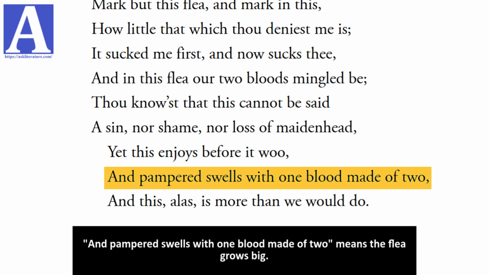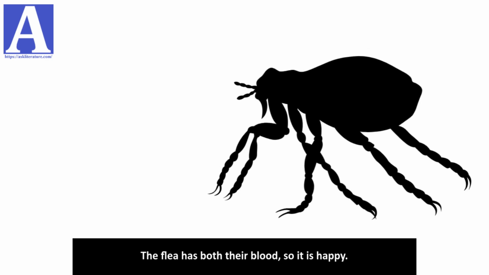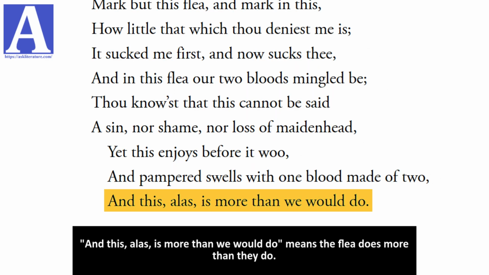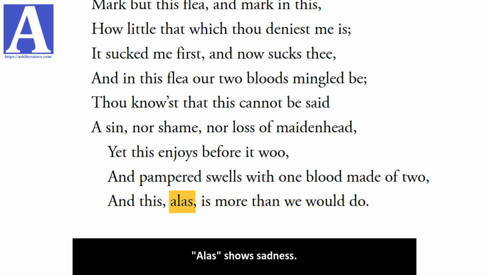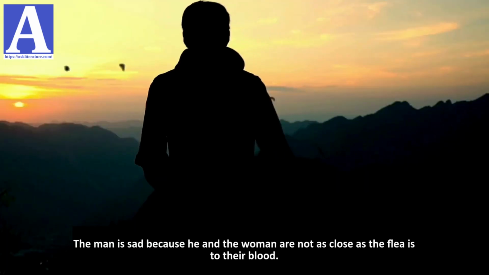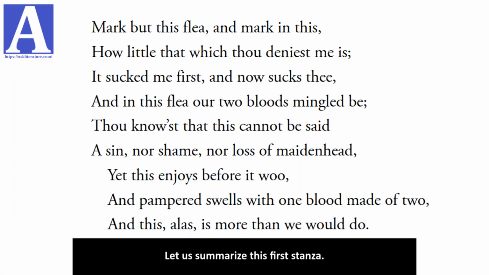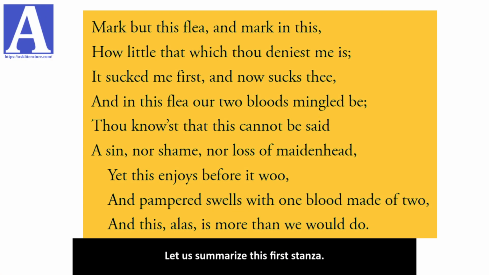And pampered swells with one blood made of 2 means the flea grows big. The flea has both their blood, so it is happy. And this, alas, is more than we would do means the flea does more than they do. Alas shows sadness. The man is sad because he and the woman are not as close as the flea is to their blood. Let us summarize this first stanza.